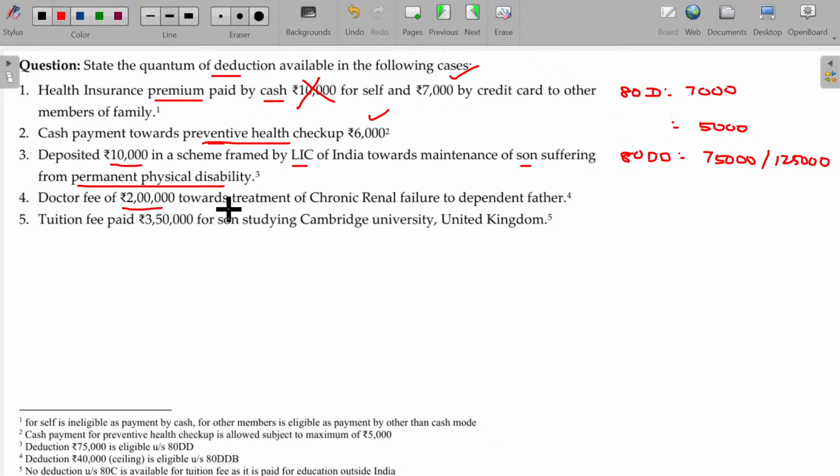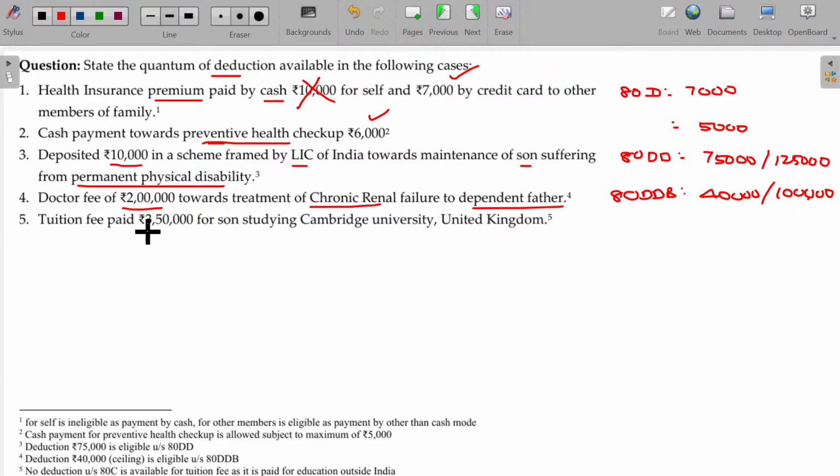Doctor fee 2 lakhs towards treatment of chronic renal failure of dependent father, then 80DDB will be applicable. Okay, eligible, but it may be either 40,000 or 1 lakh. If the father's age is more than 60 and he is a resident, you can claim up to 1 lakh.